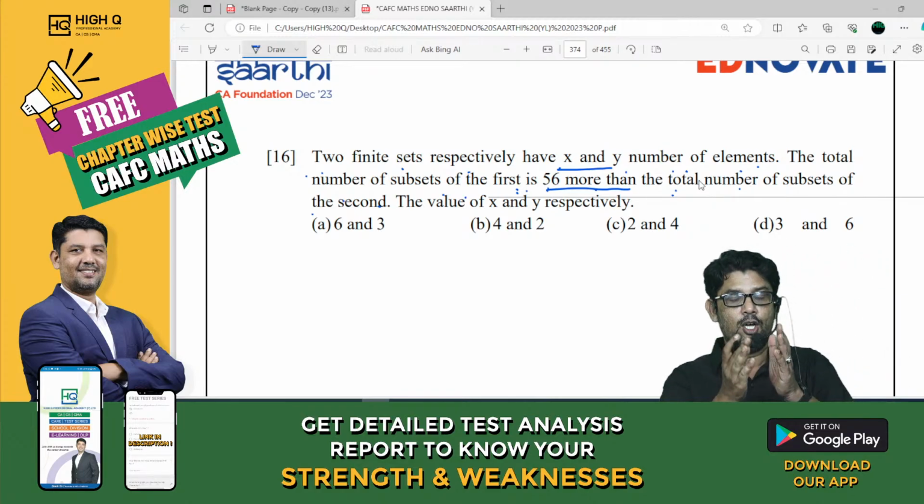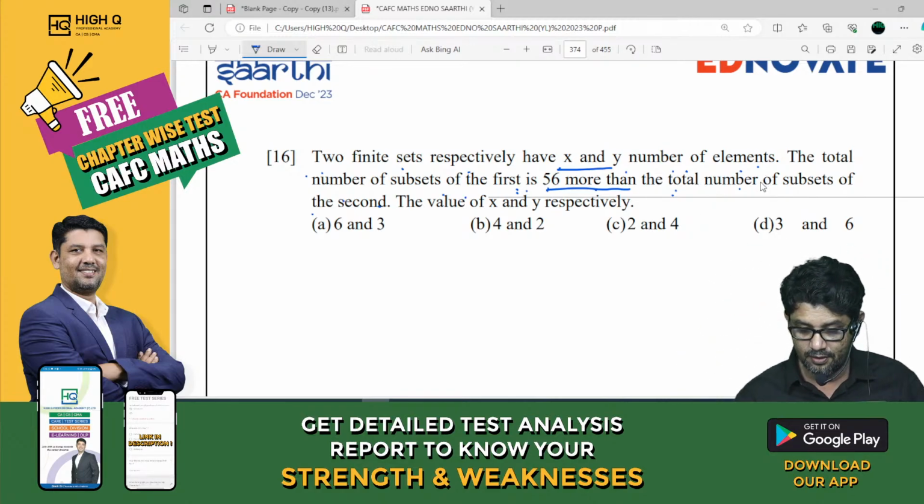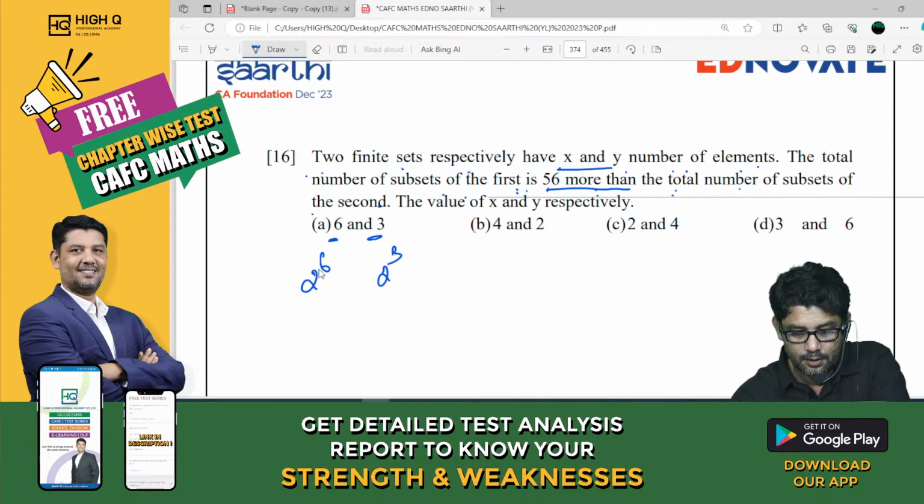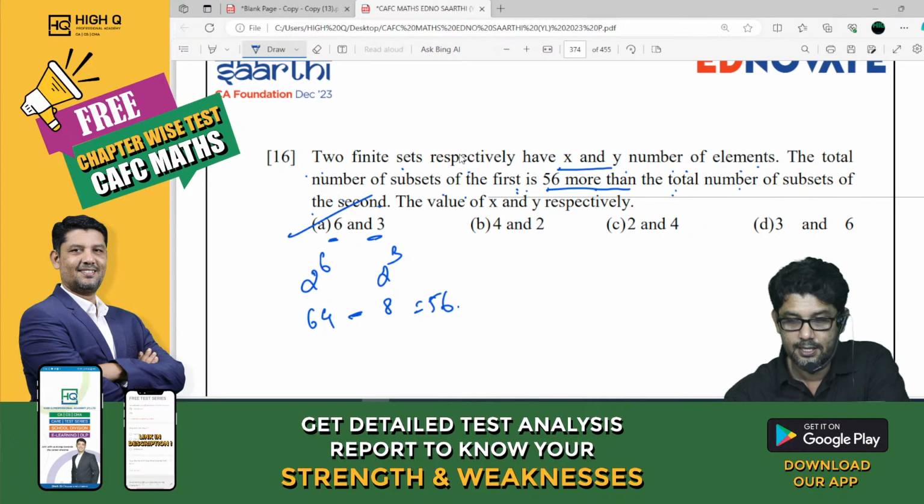First let me find out what will be the total number of subsets of the first. Let us use trial and error method. 6 and 3. 2 power 6, 2 power 3. Tell me what is 2 power 6 and 2 power 3, my dear? 64, 8. What is the difference? 56. Answer is A. That's it.